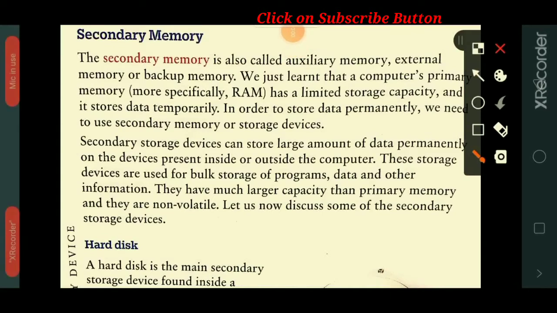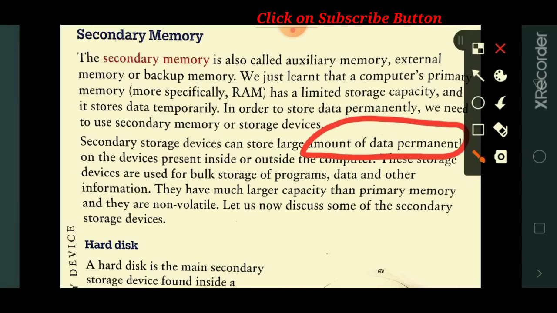Secondary storage devices can store large amounts of data permanently on devices present inside or outside the computer. The large amount of data may be your photos or pictures, audios, videos, files, folders or documents. These data can be stored permanently in our secondary memory. They have much larger capacity than primary memory.